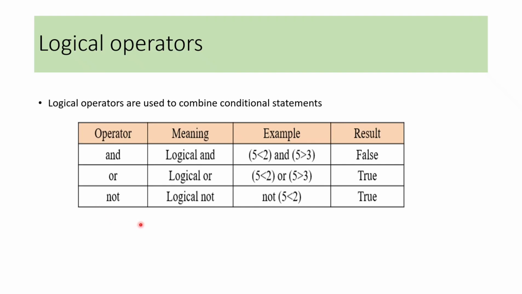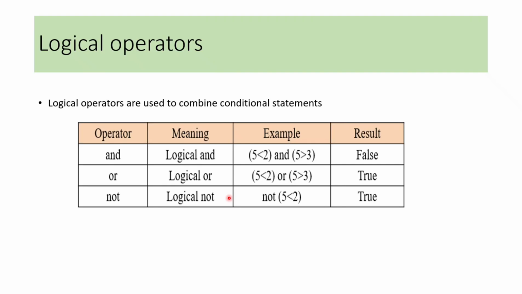It is used to combine conditional statements and it results either true or false. Logical and returns true when both the conditions are true. Here, 5 less than 2 is false and 5 greater than 3 is true, so it returns false. Logical or returns true when one of the conditions is true. Here 5 less than 2 is a false condition and 5 greater than 3 is a true condition, so it results true.